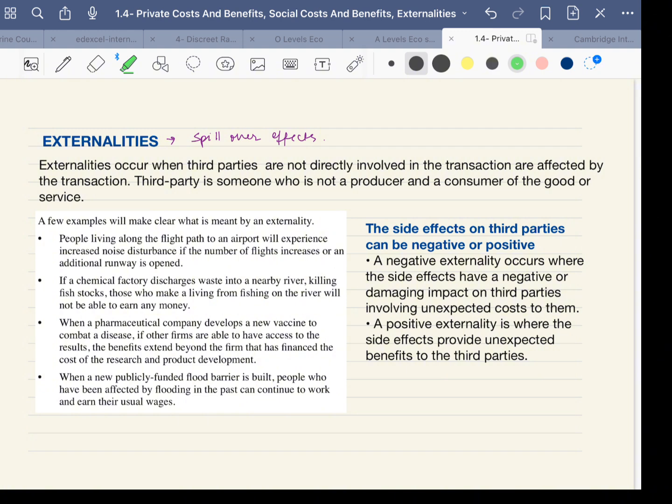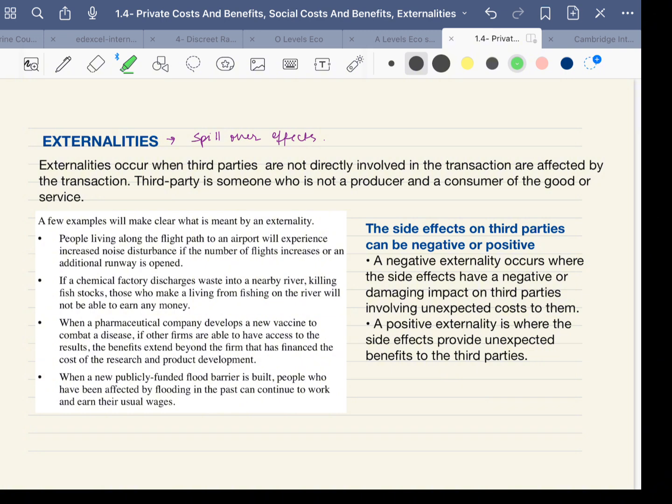What is an externality? Externality is also known as spillover effect. It is either the cost borne by the third party as a result of a transaction, or a benefit enjoyed by the third party as a result of a transaction. Who are third parties? Third parties are people or economic agents who are not directly involved in manufacturing or consumption of goods and services. There are several examples of externalities, one of which is construction of roads.